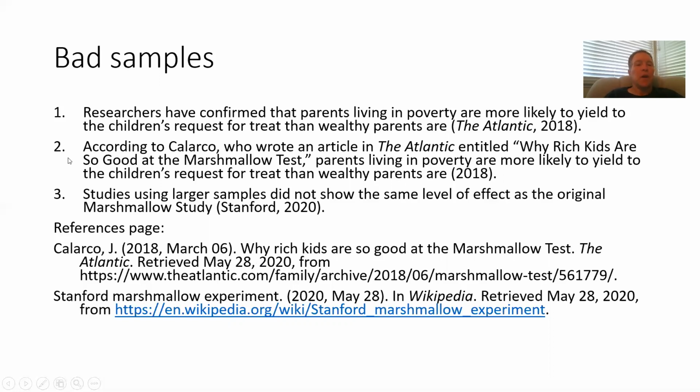Number 2, according to Calarco, who wrote an article in The Atlantic entitled Why Rich Kids Are So Good at the Marshmallow Test, parents living in poverty are more likely to yield to children's request for a treat than wealthy parents are. All right, so this does have Calarco right there. It has the 2018 back here. It should be up here. But anyway, it does take me to Calarco. But notice how much gunk, how it gunks up the works, slows me down in the reading, okay?